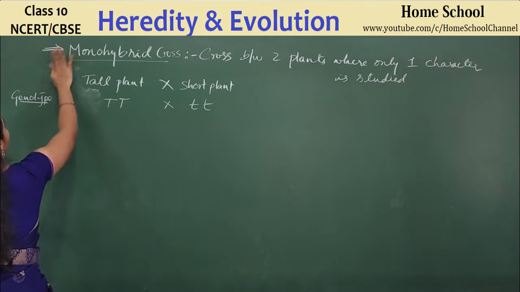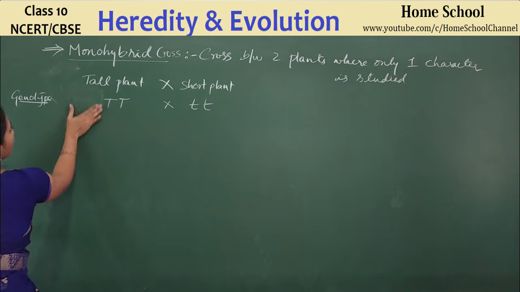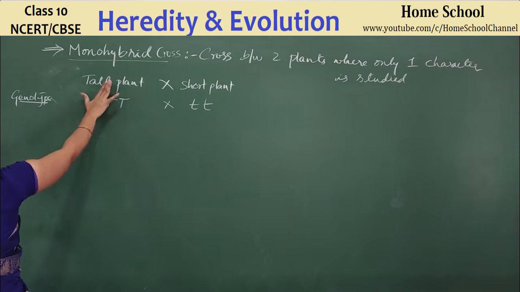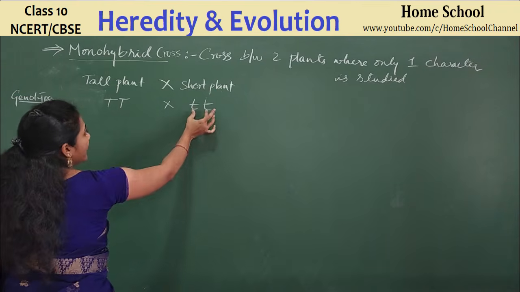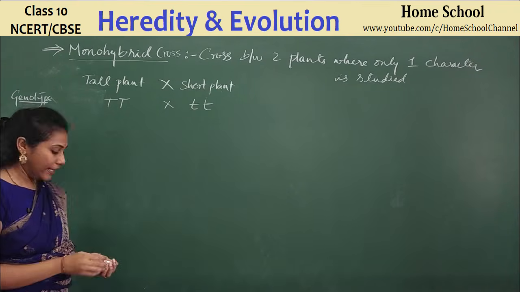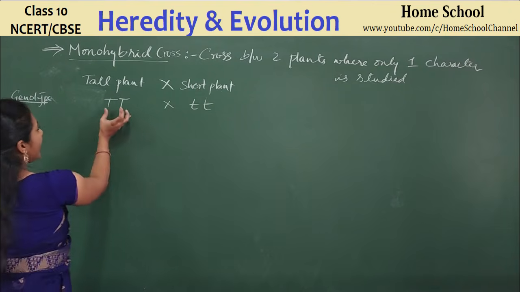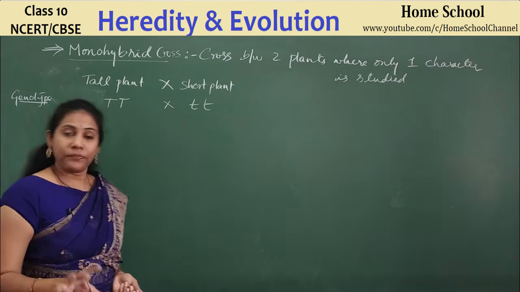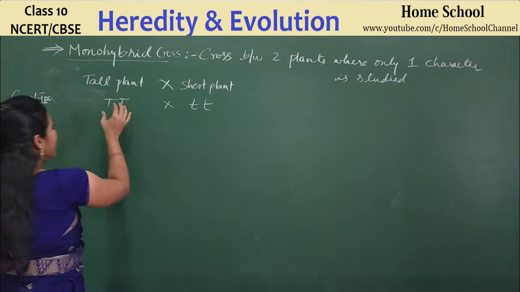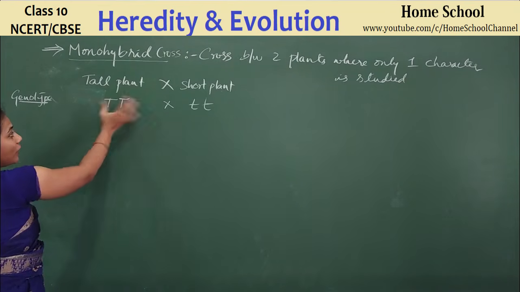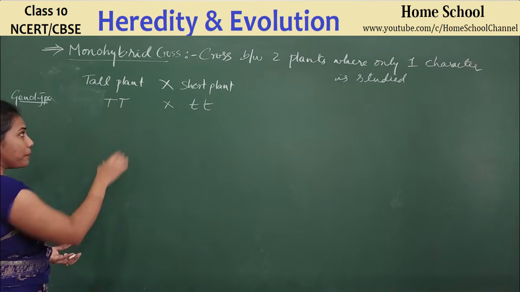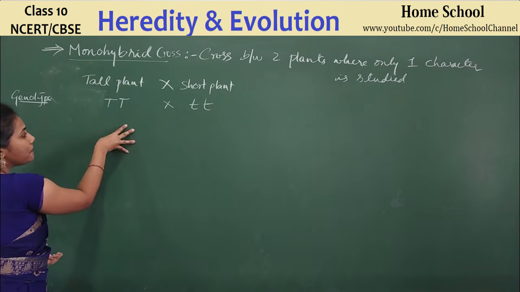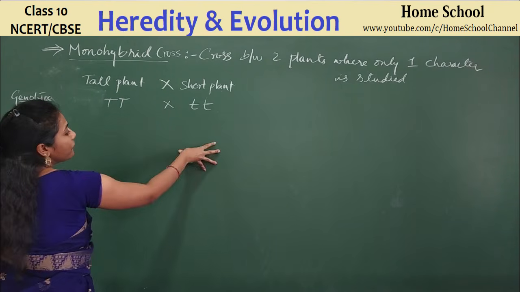So now I'm not going into the topic too much. The genotype of this plant is capital T, capital T. The genotype of the short plant is small t, small t. And now these plants will produce gametes. This is the genotype of a normal cell. Gametes of this plant have to combine with the gametes of this plant.